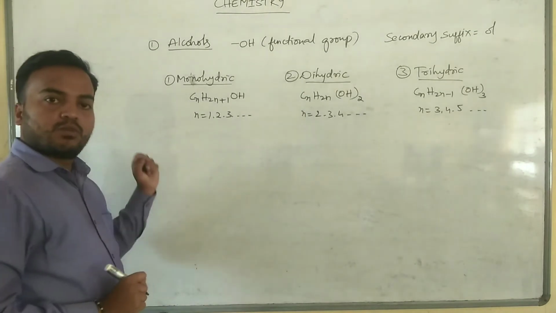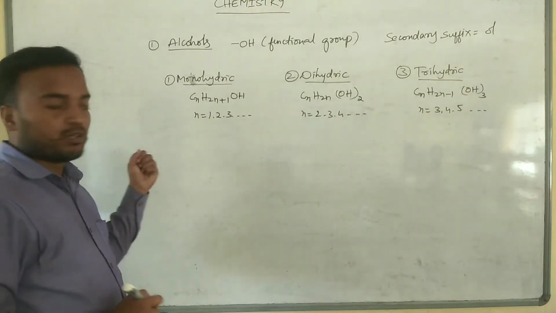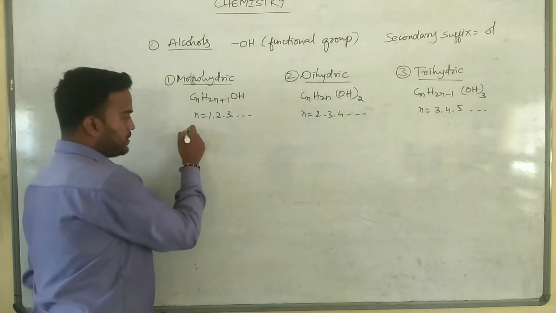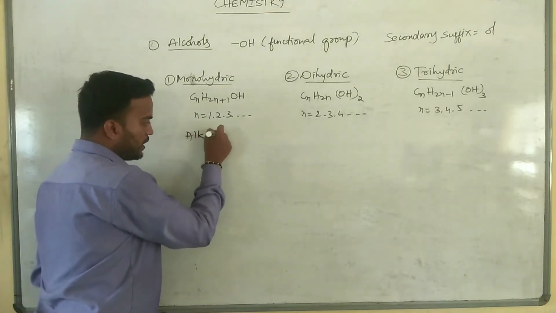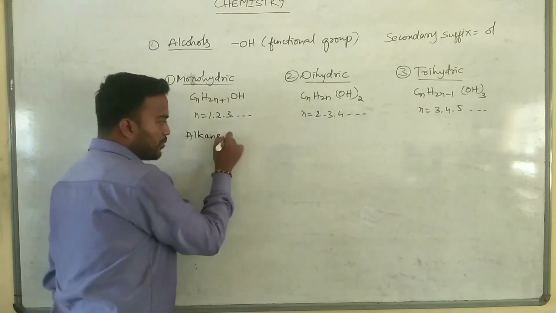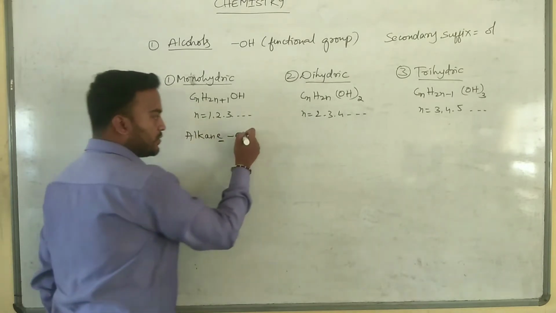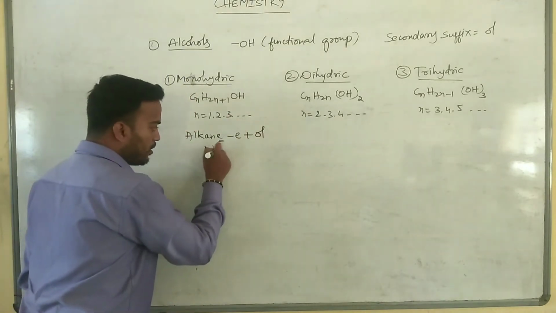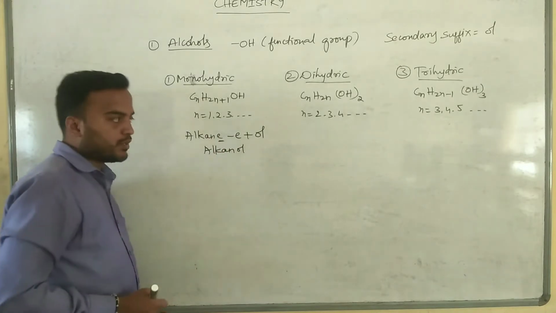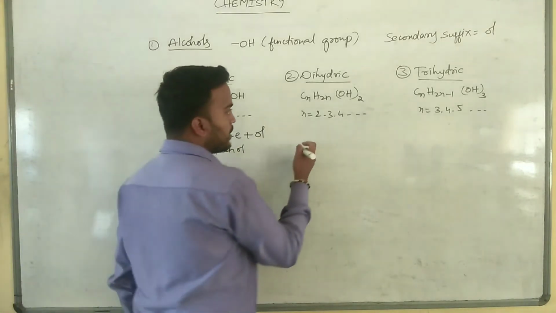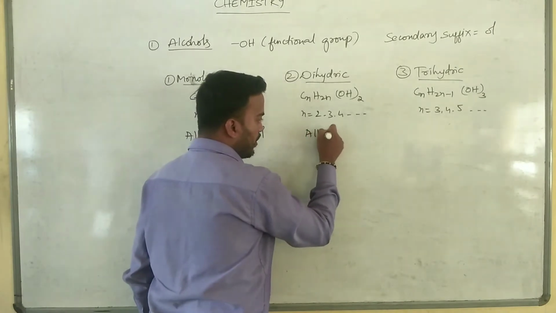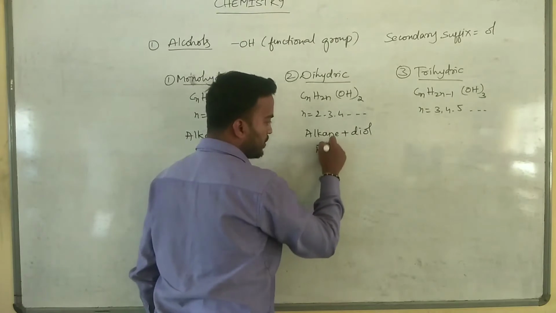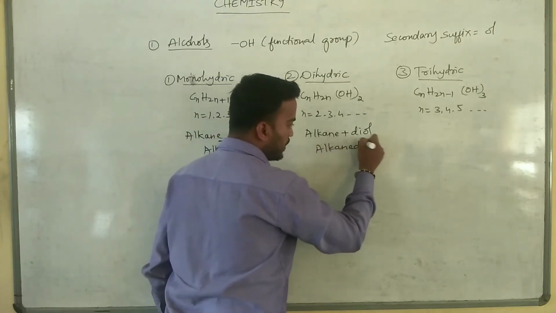What is the IUPAC name of monohydric alcohols? While naming monohydric alcohols, in case of alkane, we have to remove the terminal letter E and add OL. So what we get is alkanol. While naming dihydric alcohols, for alkane we have to add diol, so it will become alkane diol.